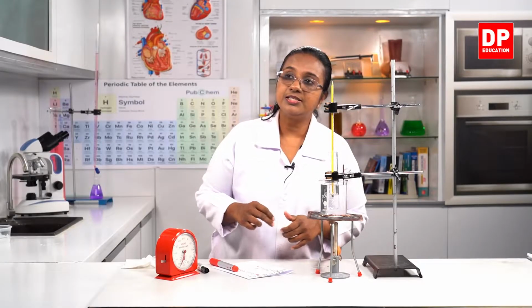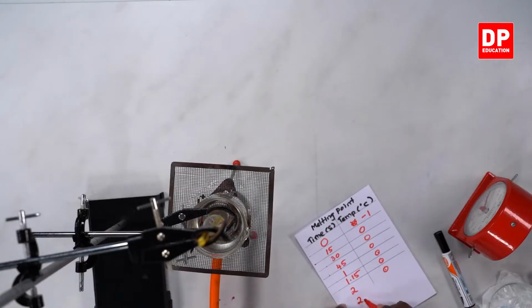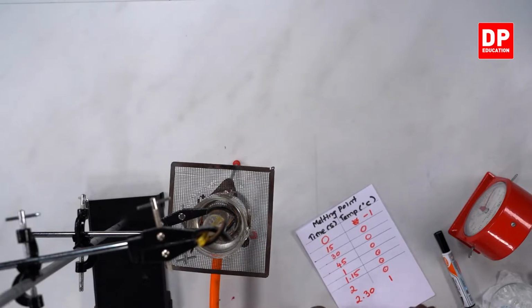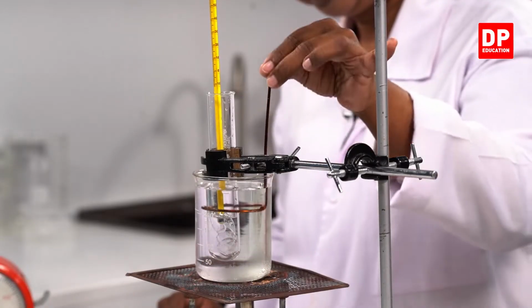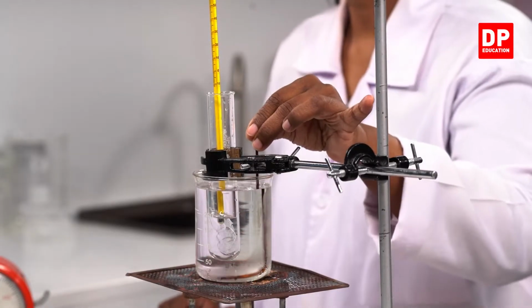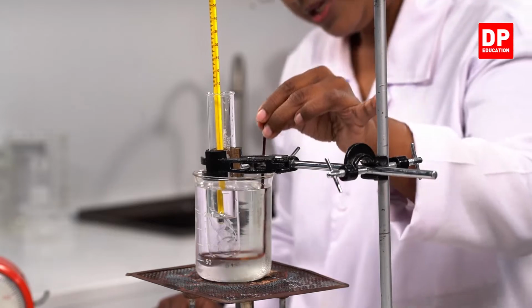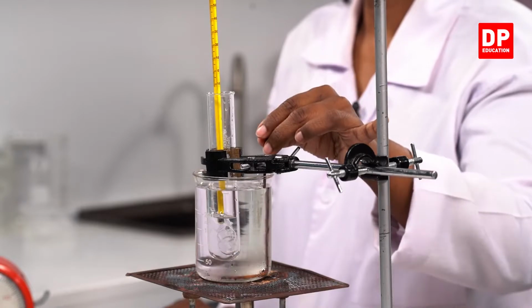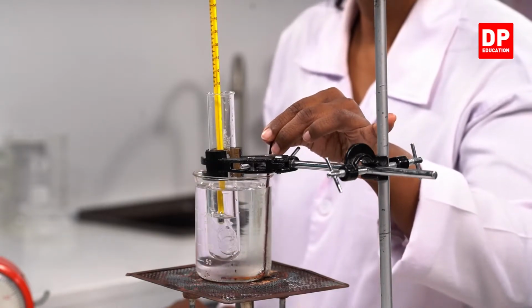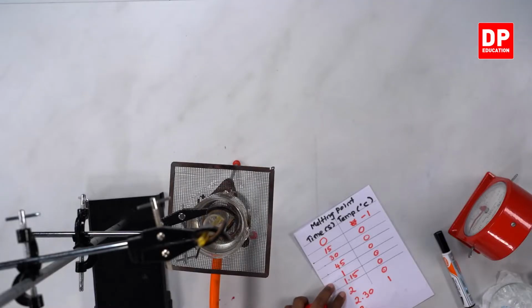Now you can see students, after 2.5 minutes, the temperature became 1 degree Celsius. So now if we wait till the end of 3 minutes, almost closer to 3 minutes. Now you can see it has become water. The temperature is about 3 degrees Celsius. So at 3 minutes students, you can see 3 degrees Celsius.